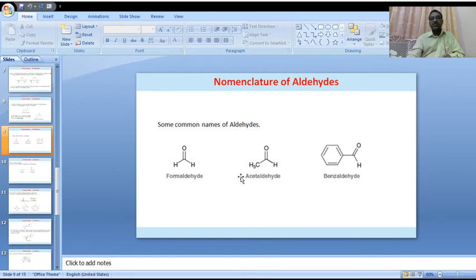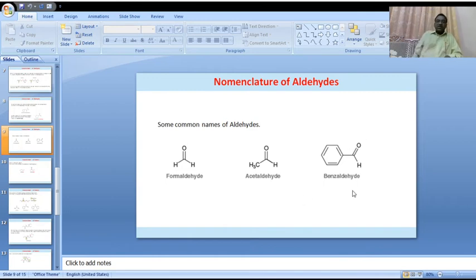Then it is called acetaldehyde, the common name of this particular aldehyde. In the IUPAC system, the alkane chain is ethane, and the E is replaced by al, so it is called ethanal. Is it clear?